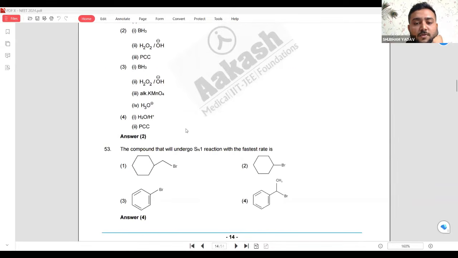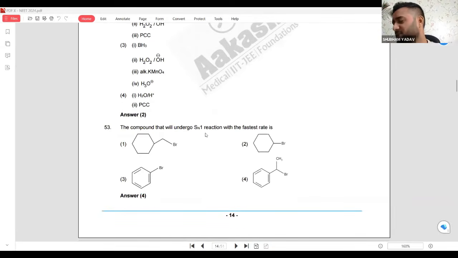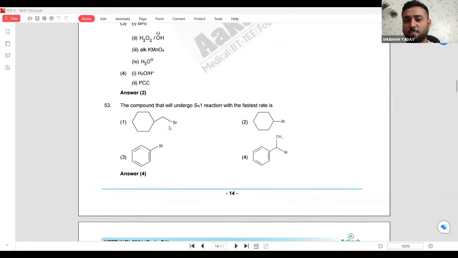The answer is given. SN1 reaction. I hope you know this SN1 reaction. What happens? For an SN1 reaction, you have to bring out this Br and make a carbocation. So when you break this bond, the plus comes here. Now after that, you have to see in the carbocation whether you are able to break the bond or not. Breaking this bond is easy after making the carbocation. Breaking this bond is also easy because it is a single bond. Here also it is a single bond. So this will be able to give an SN1 reaction.